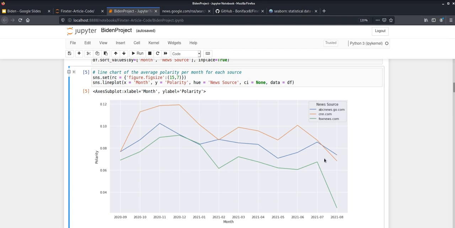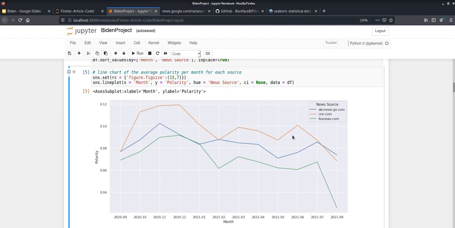And if you do have an understanding of American news and politics, it shouldn't surprise you at all to see Fox News lean more negative than the other two, because Fox News usually supports the Republican Party, not the Democratic Party, which is the party of the president.